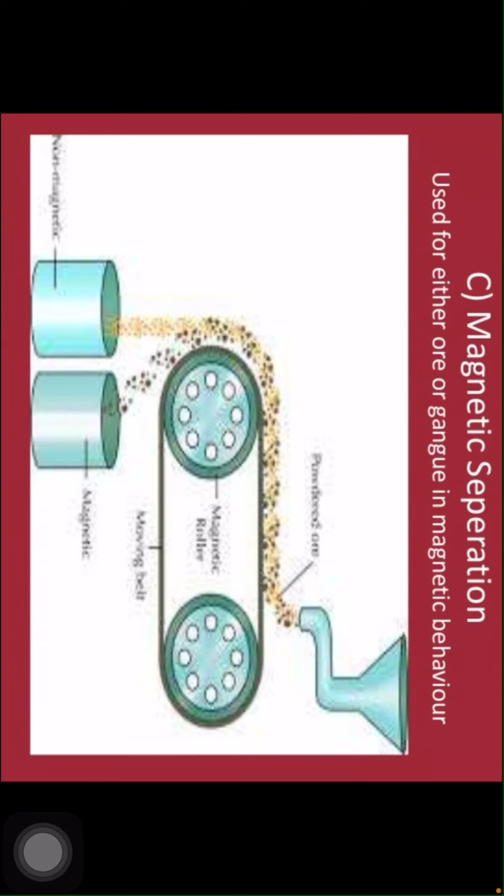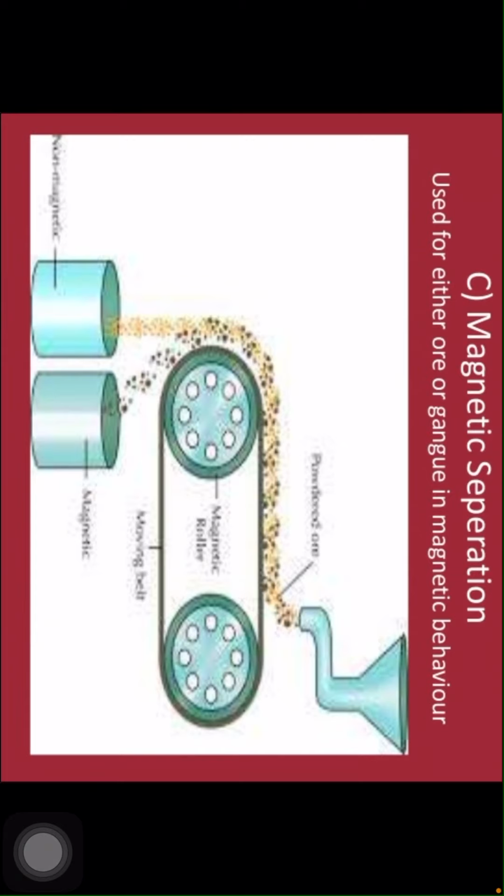What is called magnetic separation? It is used when either the ore or the gangue has magnetic behavior. In this method, one of them, the ore or the impurity, must be a magnetic substance and the other a non-magnetic substance. They are separated using electromagnets.